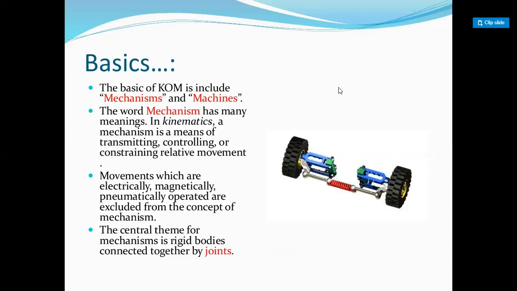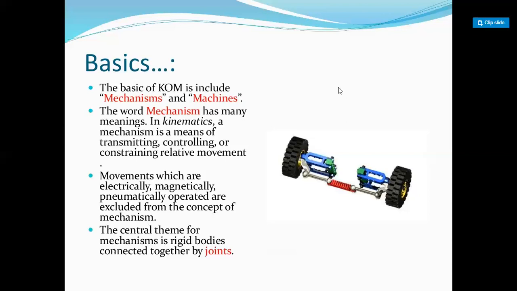When more than three links are connected with each other, having relative motion between all the links, and if you give movement to the first link, then the relative movement is transferred to the last link, then you can say it is a mechanism, else it's a structure.